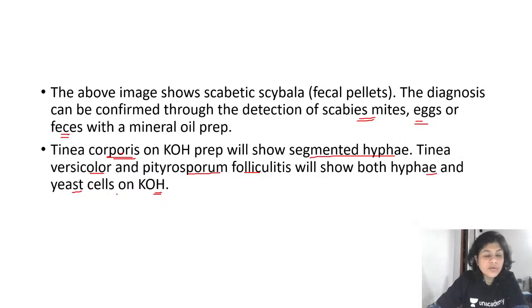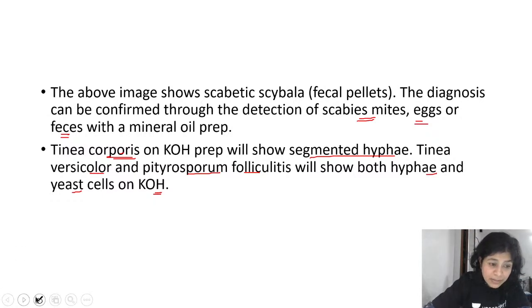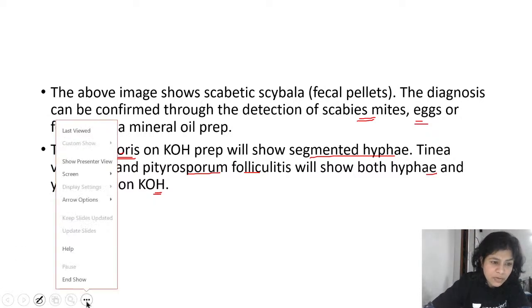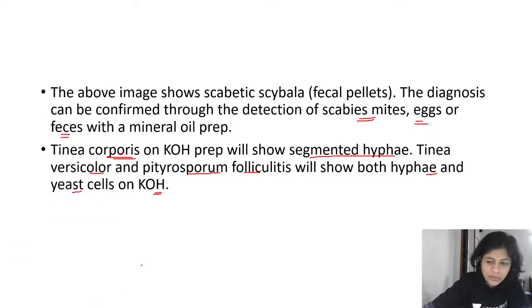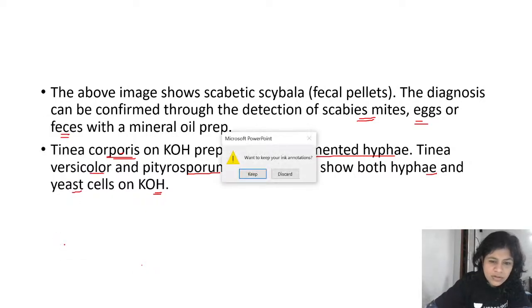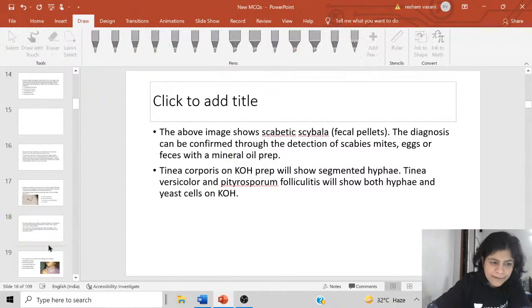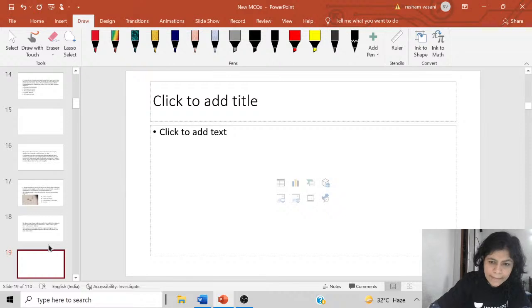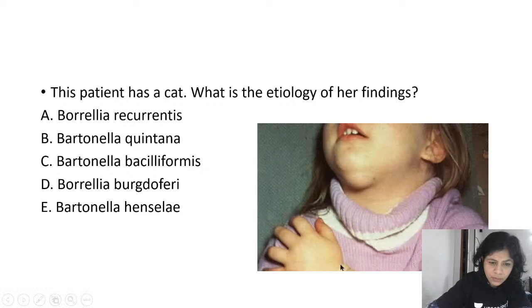Now, what do you need to know about scabies? Scabies by itself is a very important topic, so I would want to elaborate on it. Can someone tell me what is the causative organism of scabies? What is the name of the causative organism of scabies?